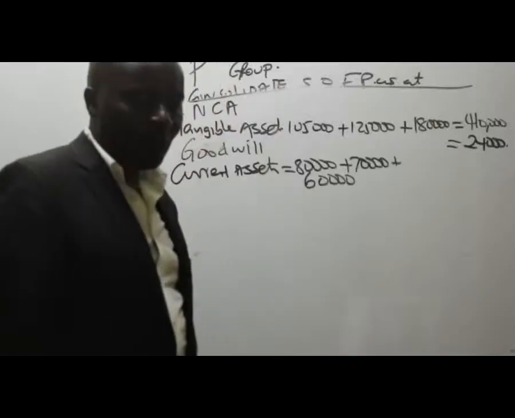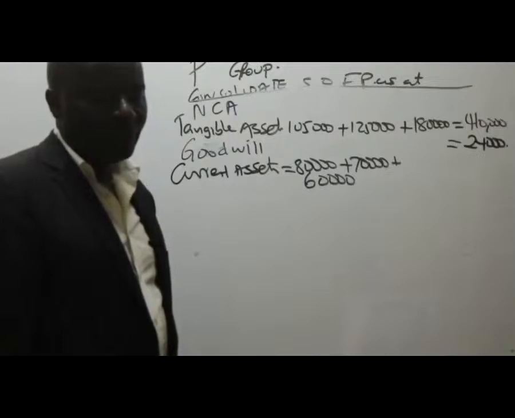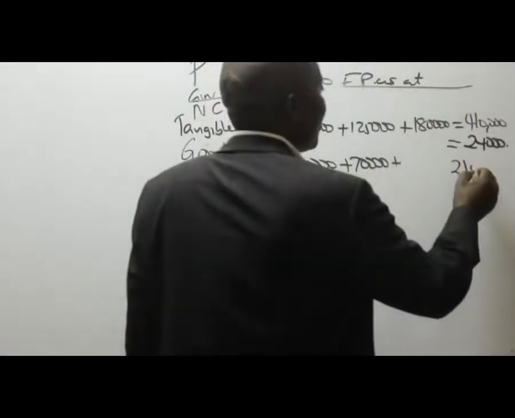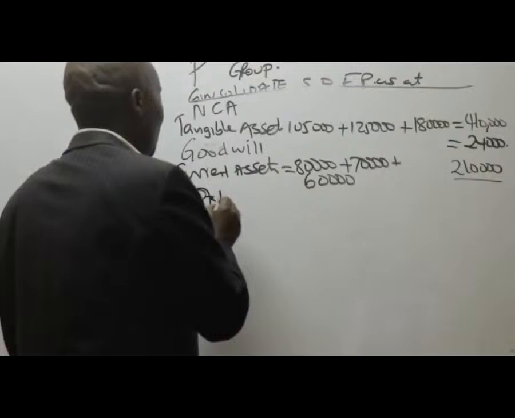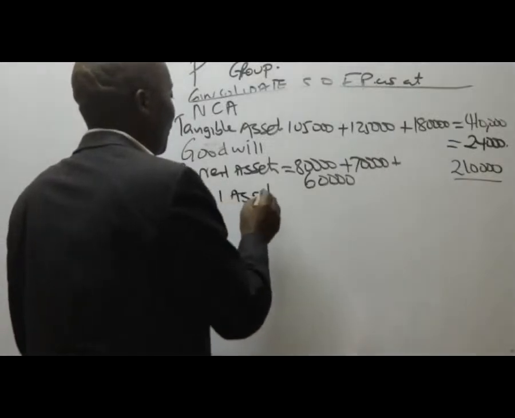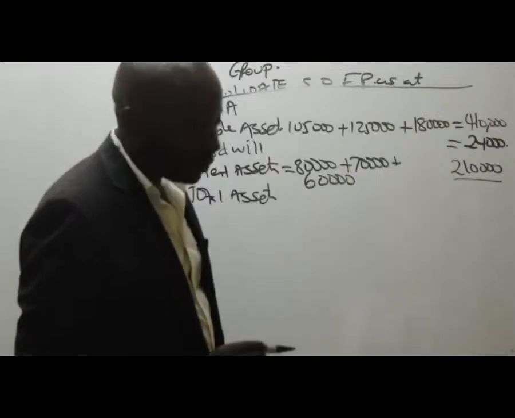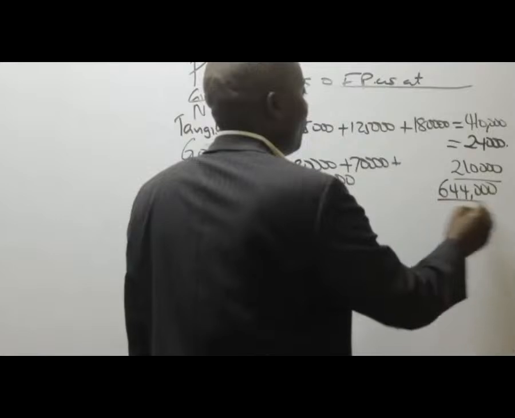Current assets: 210,000. So then what is my total assets base? My assets base, 644,000. Thank you very much.